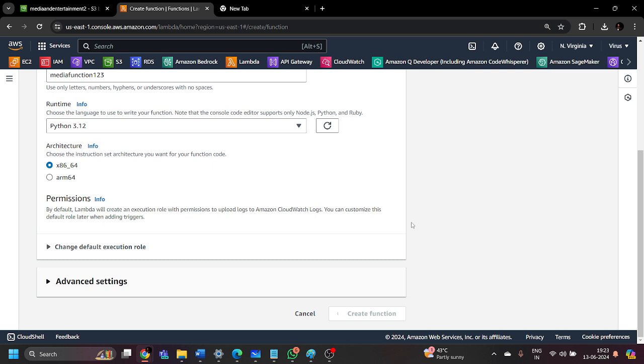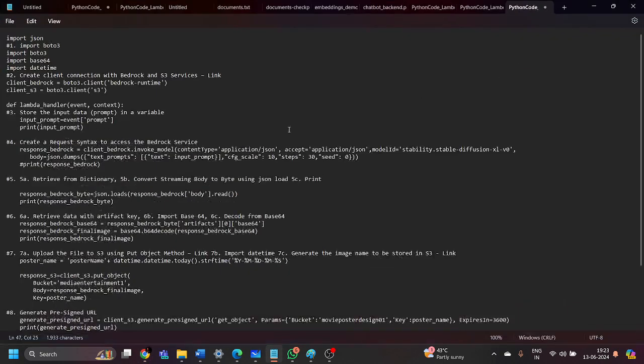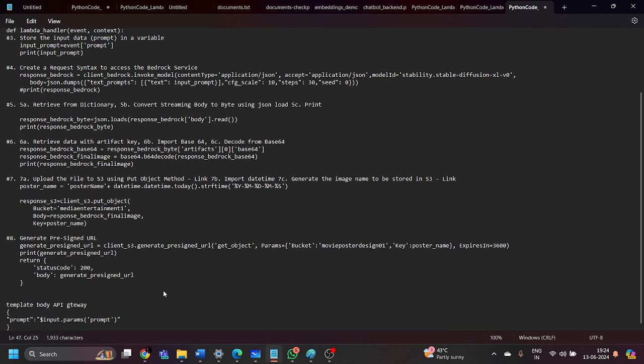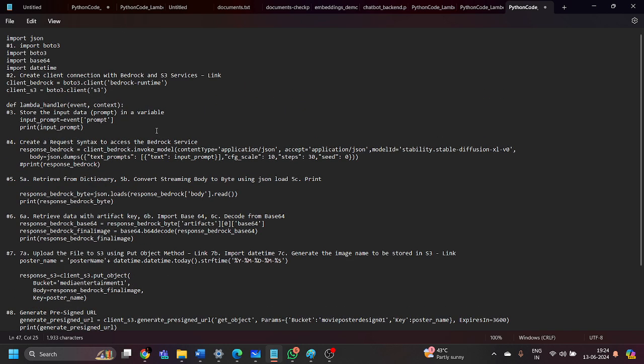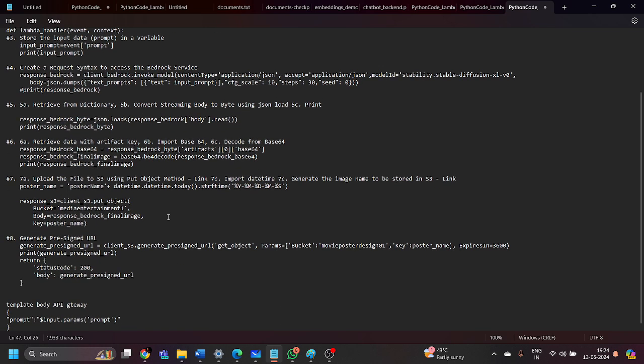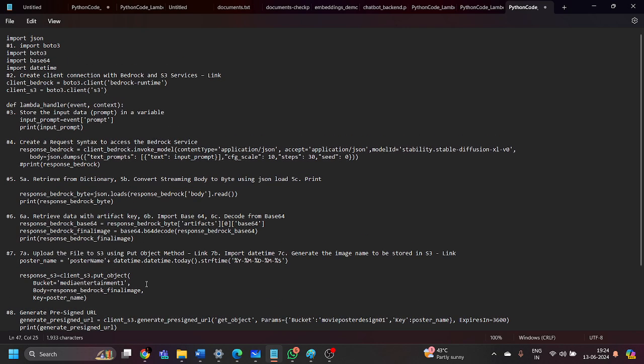Now, the Python code which we are going to use inside this project, I have written this entire code inside this notepad, as you can see. So there are a total of 8 steps to follow. If you want to create this entire project on your own, I will also share this entire code with you if you comment. For those who comment in the section below the video, I will give the link to download all the things which I am going to use inside this project, one by one to all the participants.